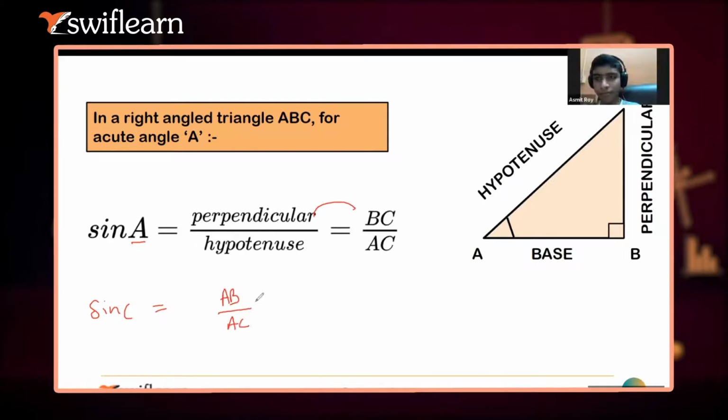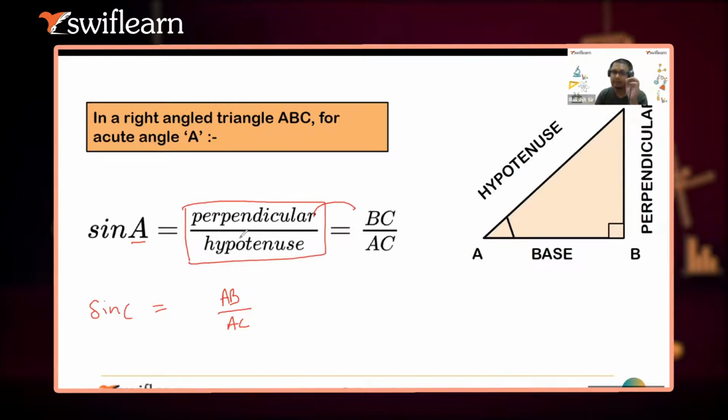So guys, are you getting the thing? If I'm taking sine A, the formula will remain the same. I am not changing the basic concept of perpendicular and hypotenuse. I am taking the thing as it is, but what I'm changing is the sides. If you are changing the angle, the ratios will change. Basically, ratios mean BC and AC. The measurements are different for different triangles, so the answers will be different. Got it, Ashmit? If you want to note it down, you can note it down, or shall we proceed further? Yeah, we can proceed.